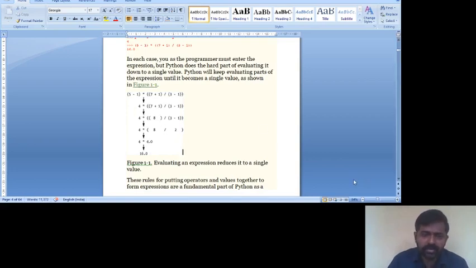We will also be having right to left associated operators. Equal to is an example for a right to left associated operator. If we consider A is equal to B is equal to C, first the value of C is assigned to B, then B value is assigned to A. Okay, so the assignment operator is an example for right to left associated. You must know the associativity, probably you may have learned it in the first year.